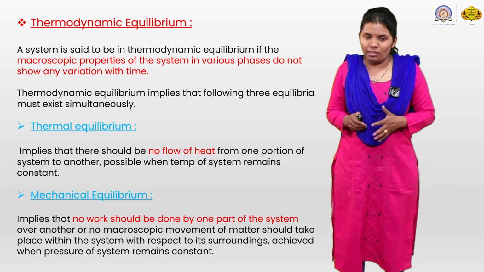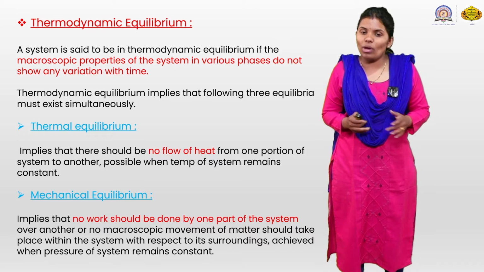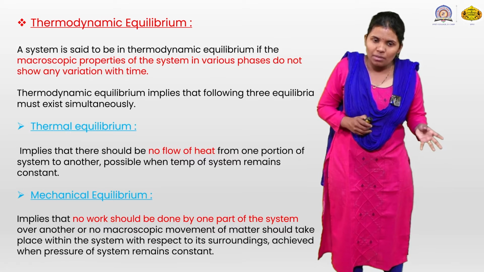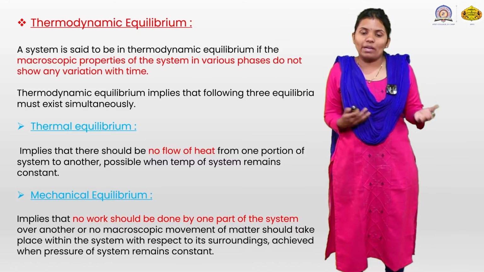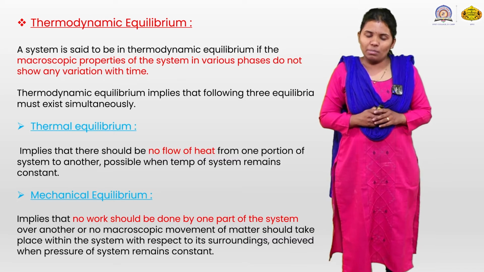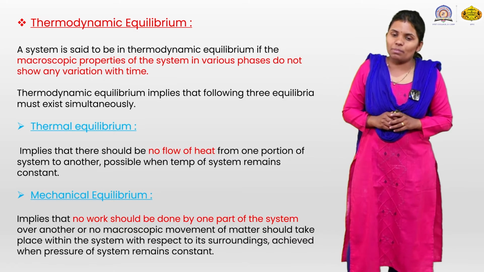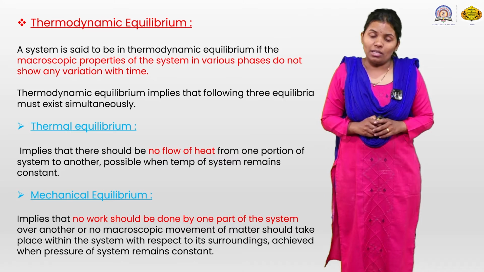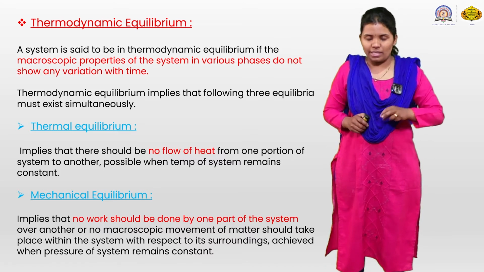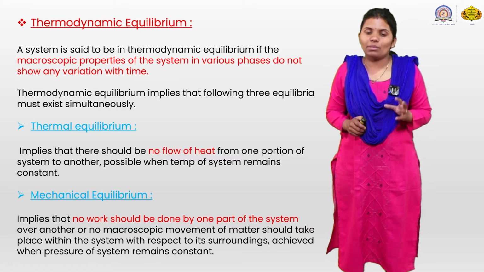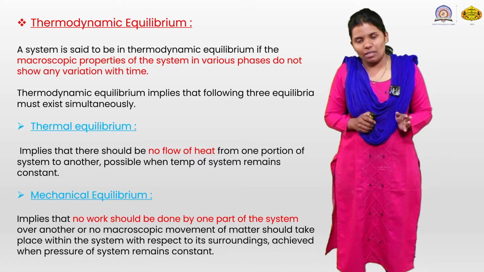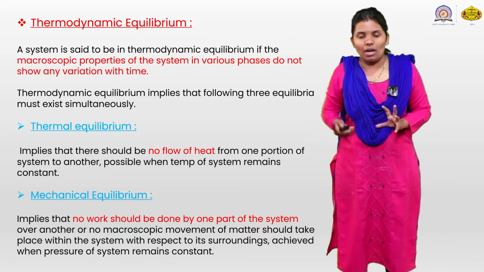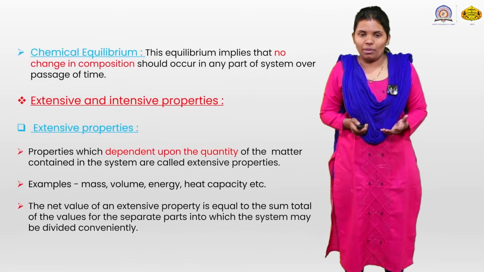Next is mechanical equilibrium. It implies that no work is done by one part of a system over another, or no macroscopic movement of matter takes place within the system with respect to its surroundings. It is achieved when the pressure of a system remains constant. So in mechanical equilibrium, the pressure of a system remains constant and no work is done by one system on another.